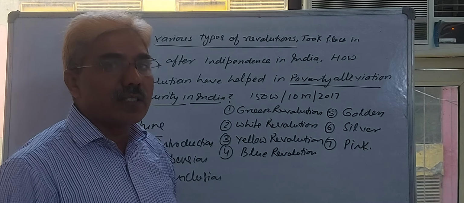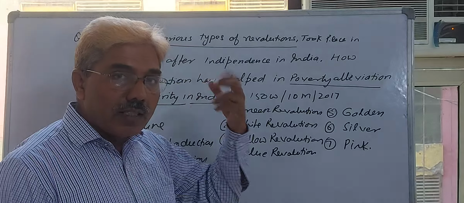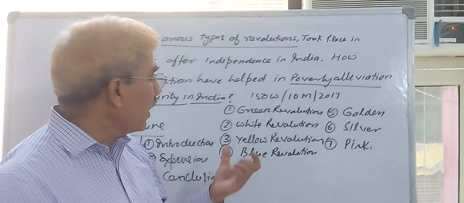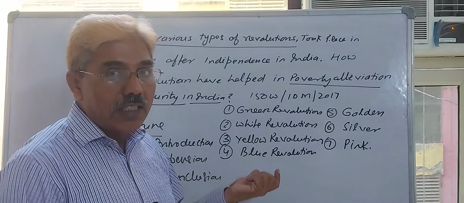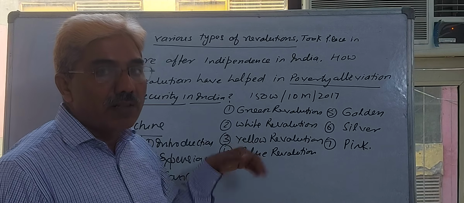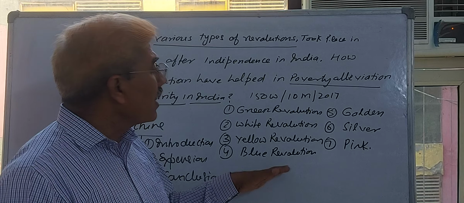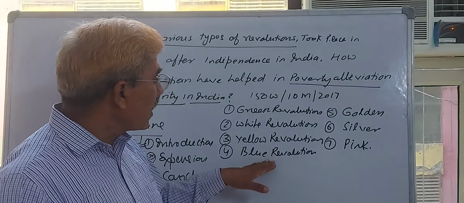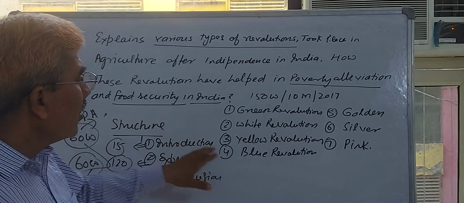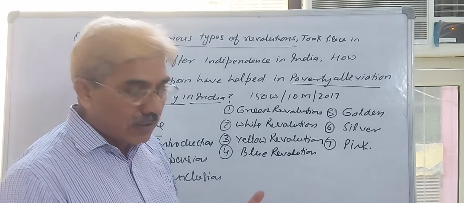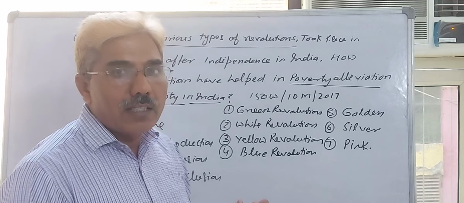And to some extent we are successful. As you can see in the previous year, due to changing the minimum support price policy of the government of India, our oilseed production increased more than our demand. We are able to export that. Blue revolution, as you know, fish and fisheries etc. is part of this. That also increases food security by balancing our diet, by managing the diversified food thali.